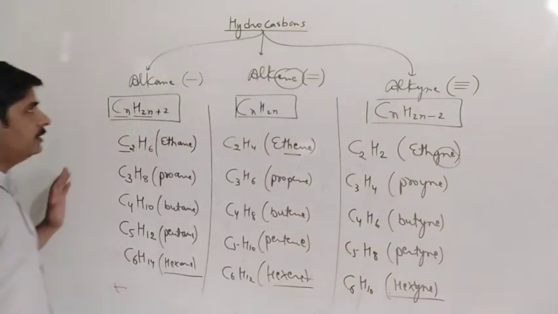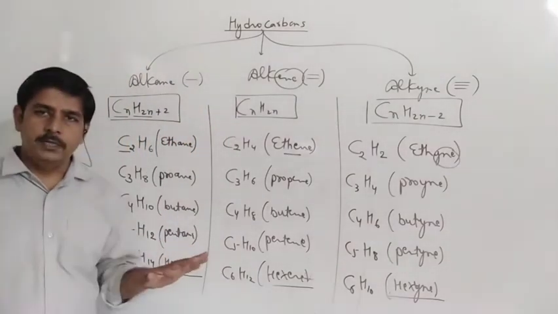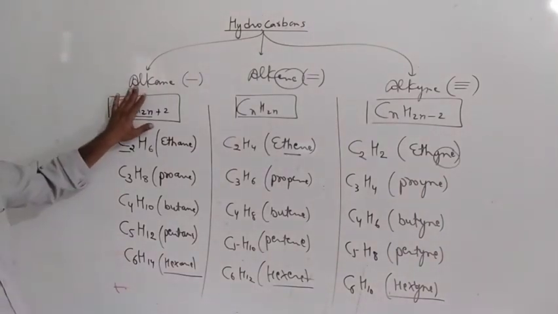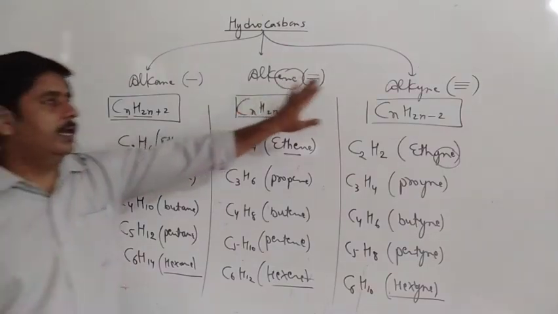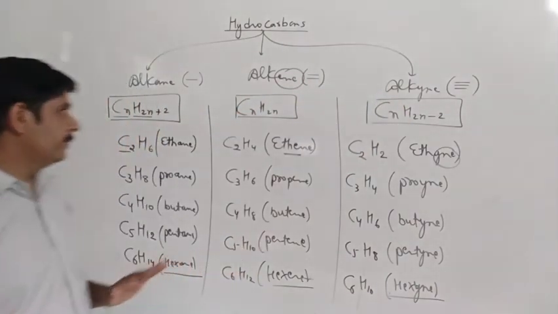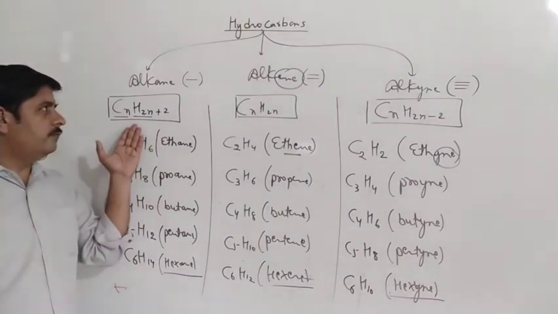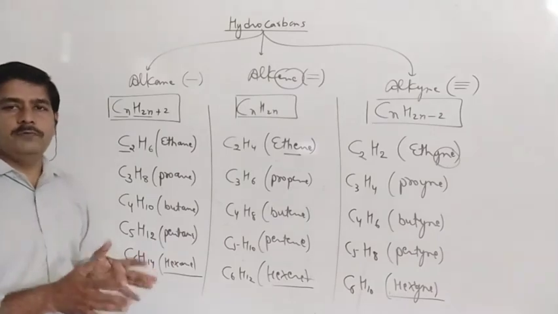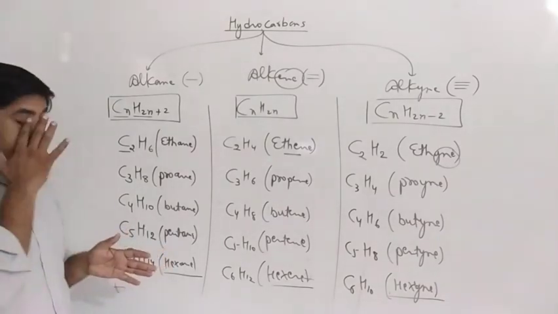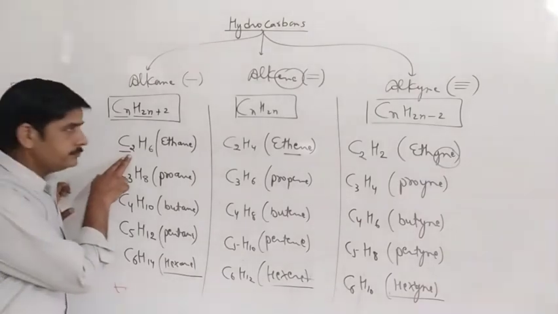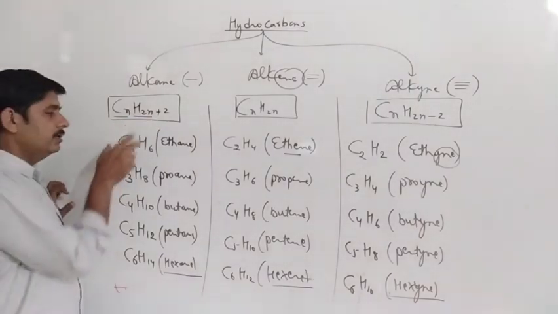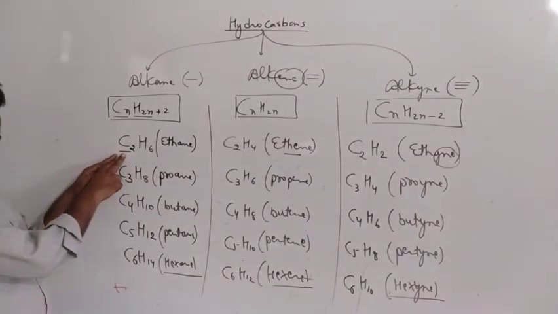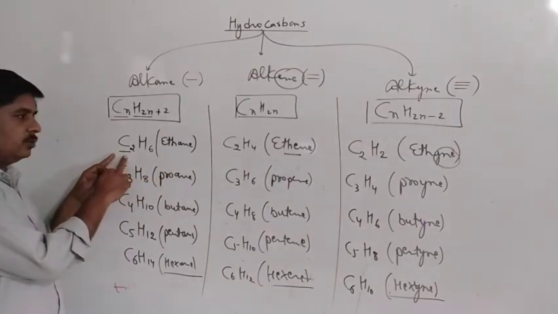Okay, so here we are taking some examples of hydrocarbons. Actually we have 3 types of hydrocarbons: alkane, which have single bond, alkene which have double bond, and alkyne which have triple bond. Okay, and we have already written the formula for alkane, alkene and alkyne, and using these formulas we can frame some examples. Suppose if we have 2 carbons, then using this formula I can write a molecular formula of this compound. This is alkane having 2 carbon. It is called ethane. Okay, इसको हम ethane कह रहे हैं.